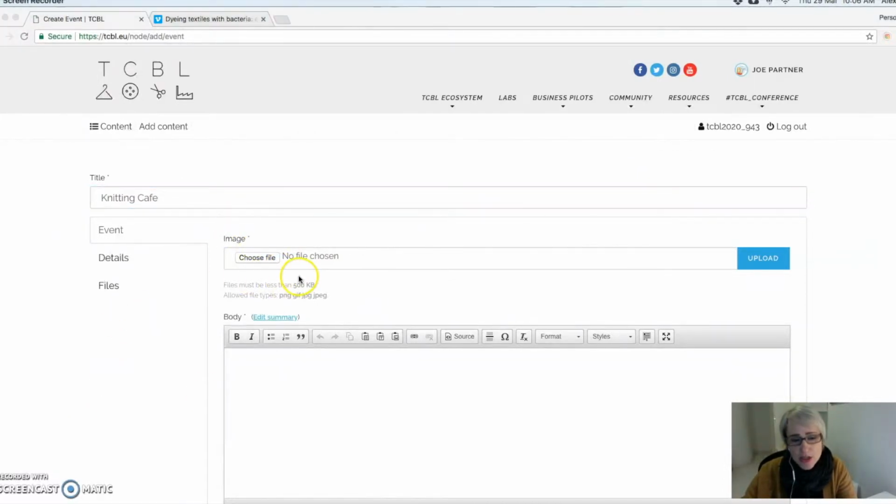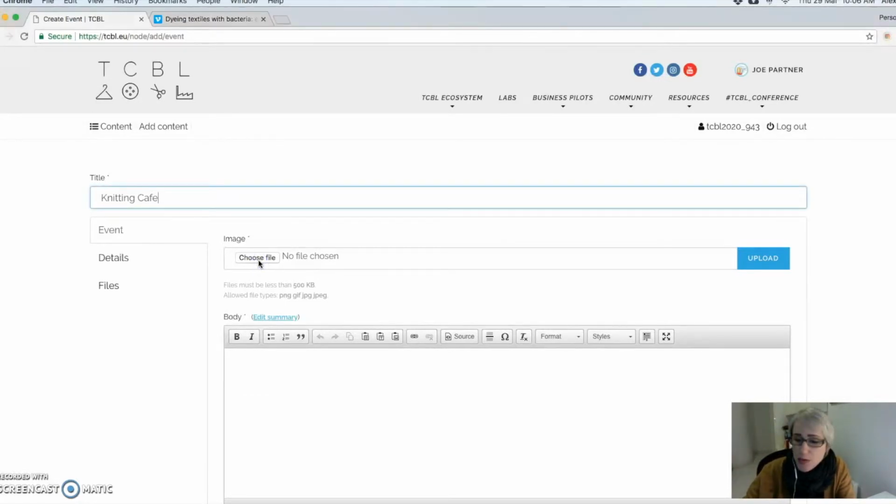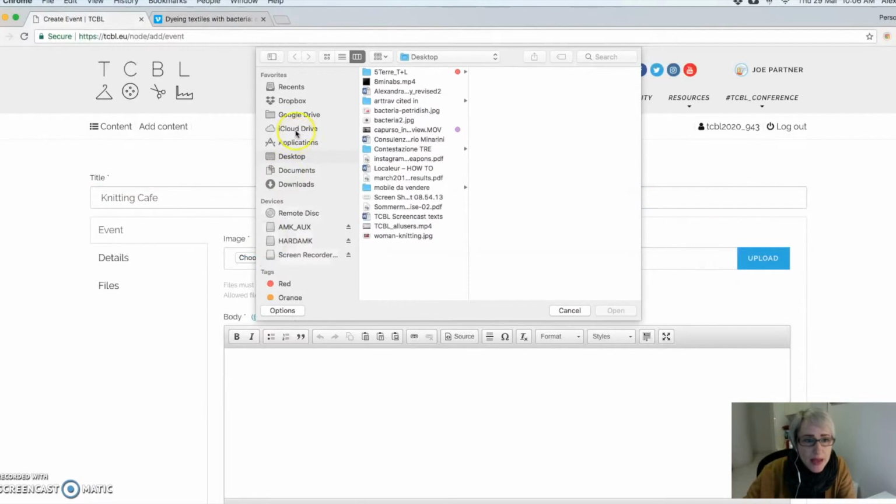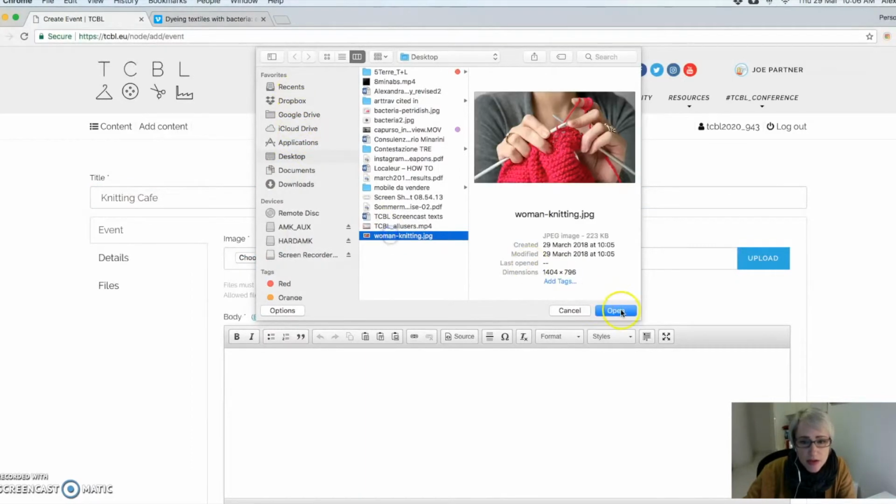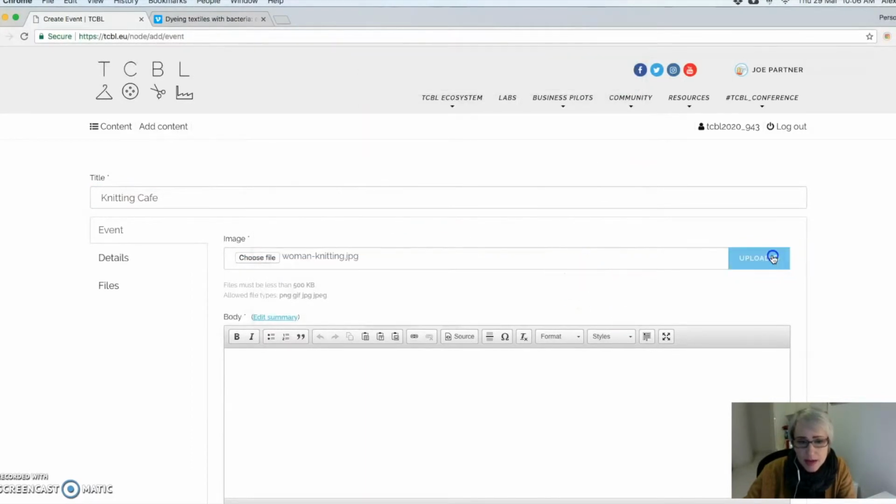Events also need a picture that should be less than 500 kilobytes, and also let's say a minimum of about 600 pixels wide at 72 dpi, which would be really small. That's a lot smaller than your camera would normally shoot. So something that is not really big, but also not really small, because it's going to affect the way that it looks on the website. So I've got a picture of a woman knitting. Upload that